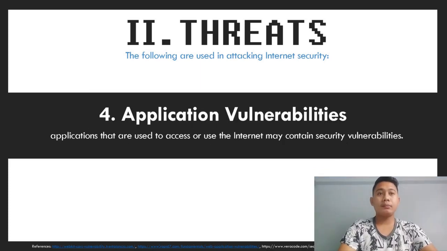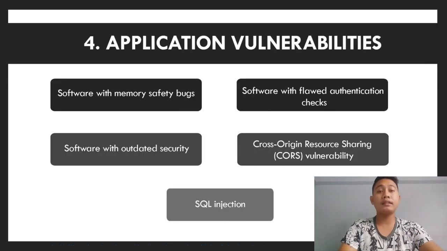The last is application vulnerabilities. Applications that are used to access or use the internet may contain security vulnerabilities. Application vulnerabilities are flaws or weaknesses in an application that can lead to exploitation or a security breach. Examples of application vulnerabilities are software with memory safety bugs, software with outdated security, software with flawed authentication checks, cross-origin resource sharing vulnerabilities, and SQL injections.